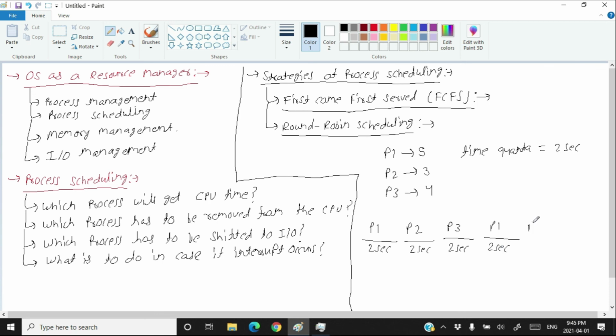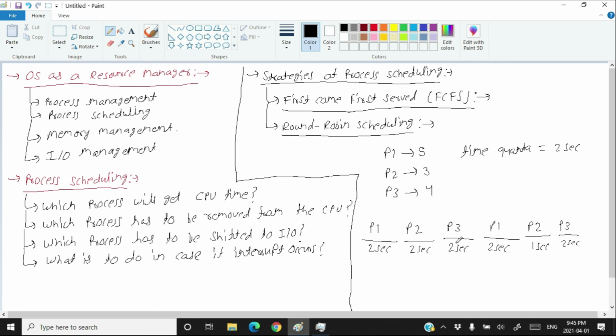How much time is remaining to complete P2 on the CPU? It is 1 second. 3 minus 2 is 1 second. Okay, 3 was total, 2 was already executed, so 1 second is remaining. So here the P2 will stay there for 1 second and come out. Then the process P3 will go to the CPU, stay there for 2 seconds and come out, because the P3 had the remaining time of 2 seconds.